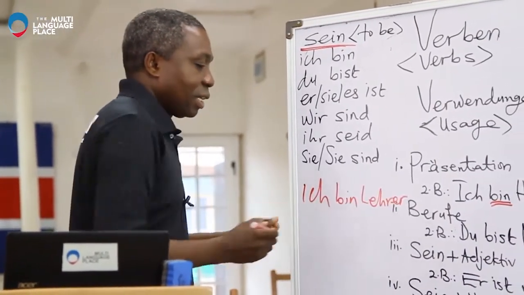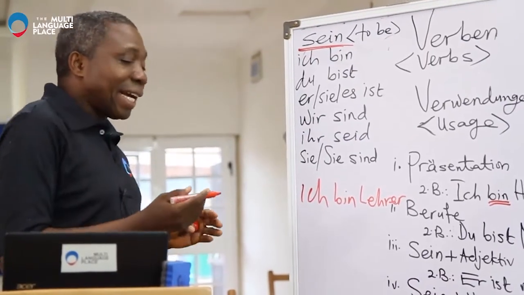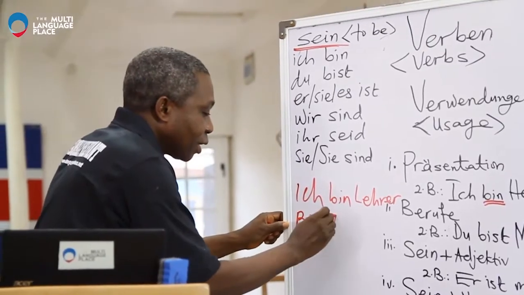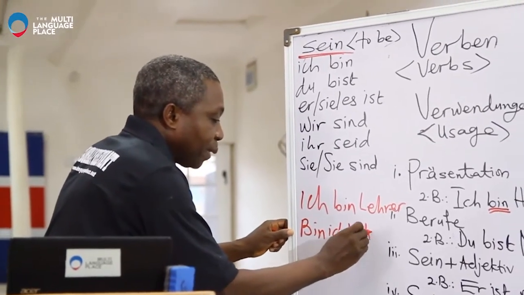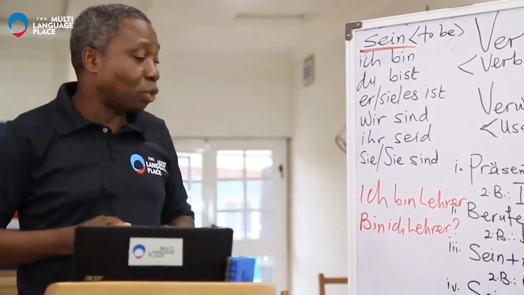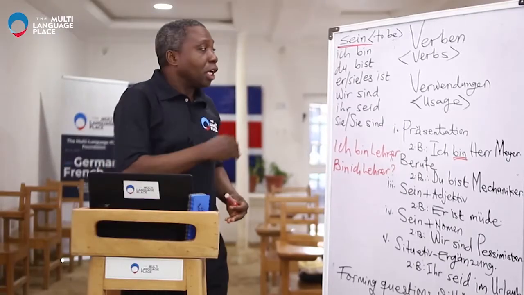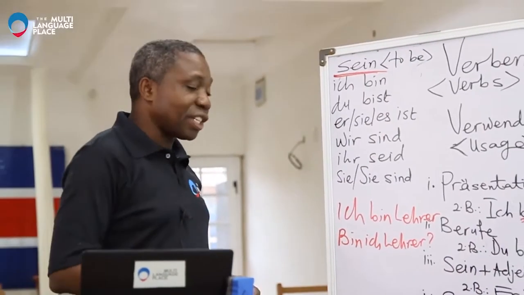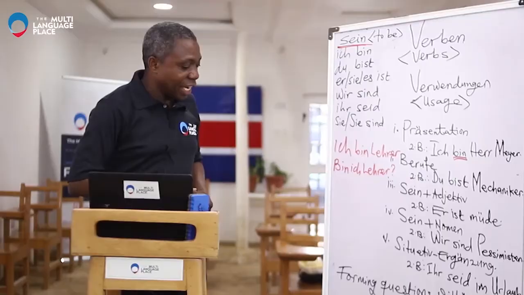Ich bin Lehrer. I am a lecturer. And then if you want to ask a question, you just say bin ich Lehrer, with a question mark. And there you have formed a question. Normally, the sentence is ich bin Lehrer. And then the question by inversion is bin ich Lehrer.